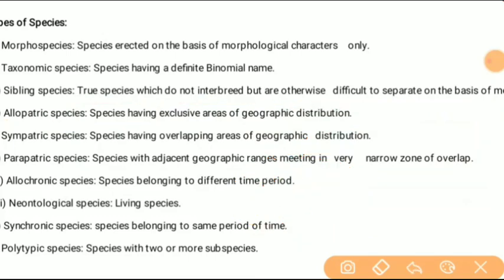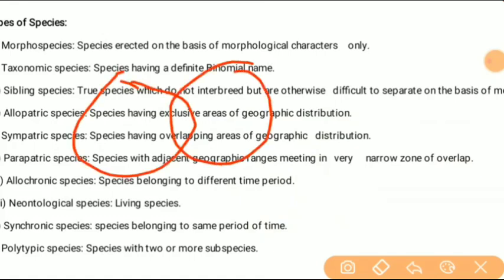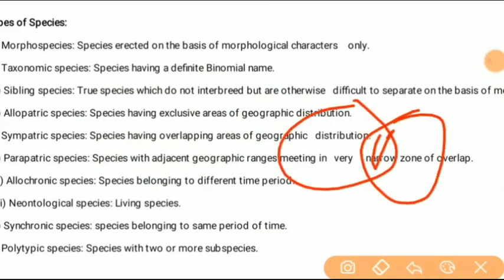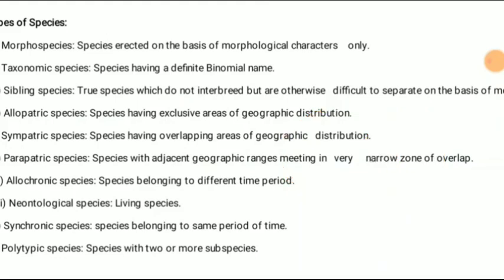Okay, now sympatric, these are the overlapping. For example, this is the species A and this is the species B area. This is A and this is B living in a different area, but due to the overlapping area, this is the sympatric species. If two areas are overlapping with each other. Now next is the parapatric species, having adjacent geographical ranges meeting in a very narrow zone of overlapping. They are called the parapatric species.